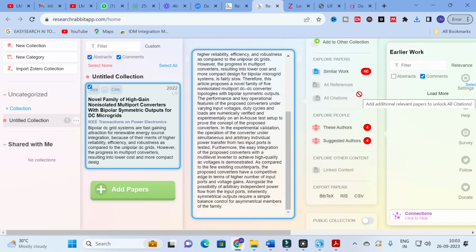In most cases, tools like Iris and Connected Papers will charge you after 10 or 12 or 15 graphs, or it may be limited to 10 graphs monthly, like that. Here you can use it for free. Here also you can enable the option called public collection. It will show the collection of your papers also. Like that you can make use of Research Rabbit to make your research article writing simple and make literature review easy.